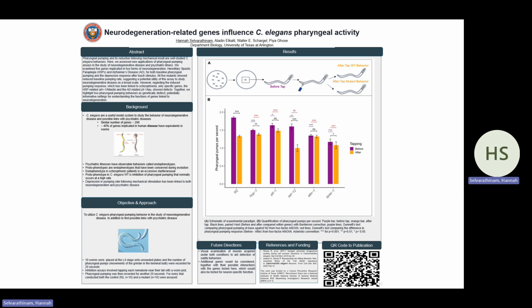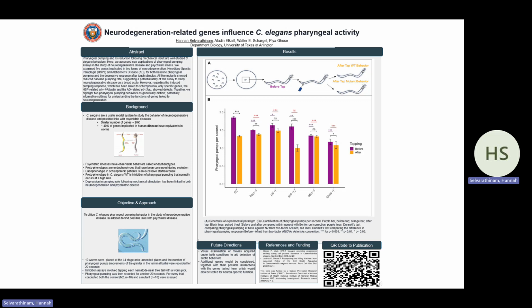This suggests that the reduction in pumping rate trend and the degree of this reduction may have different implications. Based on the data, if the pharyngeal pumping inhibition is indeed considered a reliable measure of a startle response, there may be a direct genetic link between schizophrenia-related startle, AD, and HSP, or neurodegeneration on a broad scale.